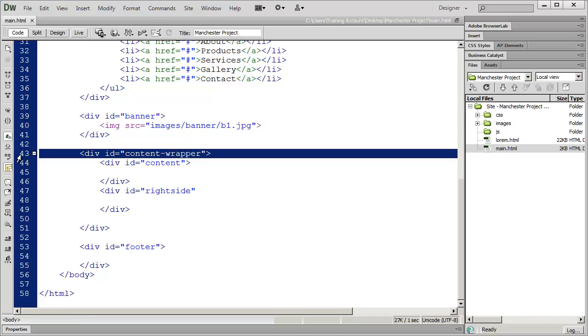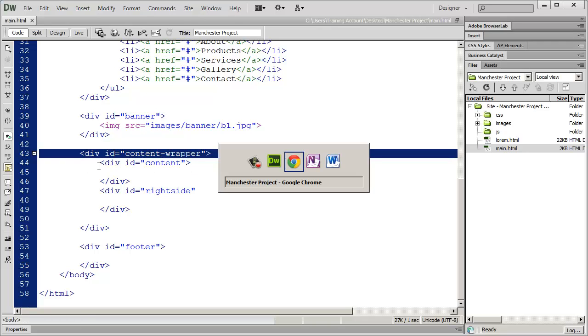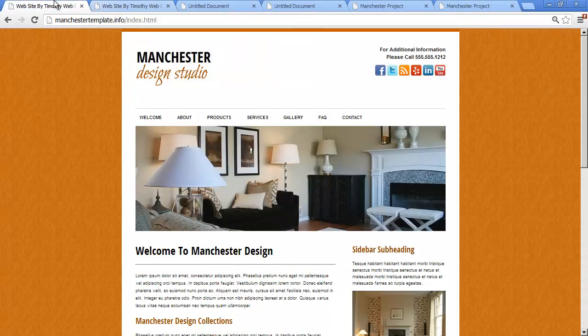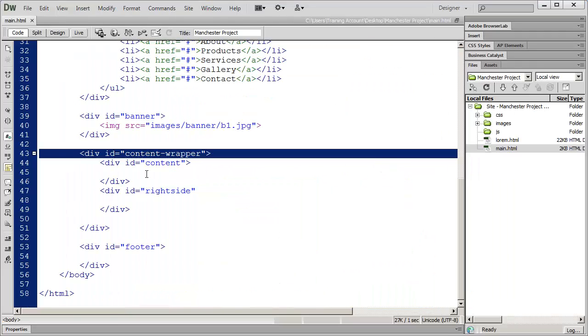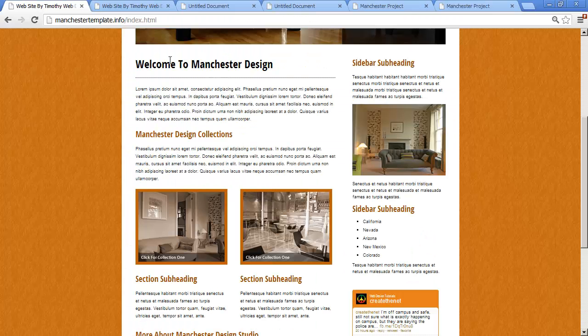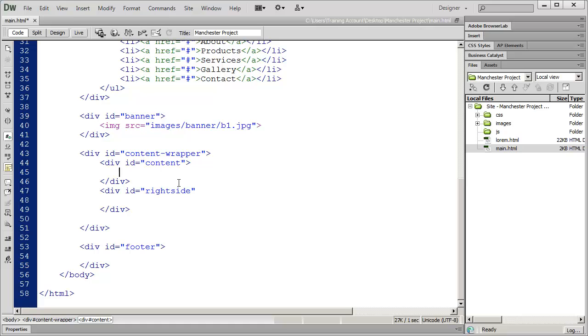So now we're ready to come to our main content section here. And if we look at the finished project, you'll see we've got a heading that says Welcome to Manchester Design, and then a paragraph of text. And that Welcome to Manchester Design is obviously a heading, so we're going to go ahead and create that inside of an H1 tag. So I'm going to open an H1 tag and type Welcome to Manchester Design, and then I close my H1.